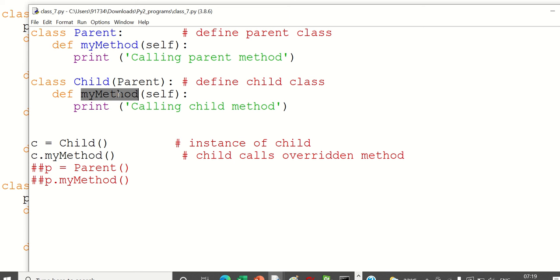Now the methods are the same, and if you create an object and call this method, which method will get called, method 1 or method 2? It will be the child class's method. If a child has called it, it gives importance to its own method. Now if you do p is equal to parent, and then p dot my method, the parent class method will get executed. So this is called overriding methods.